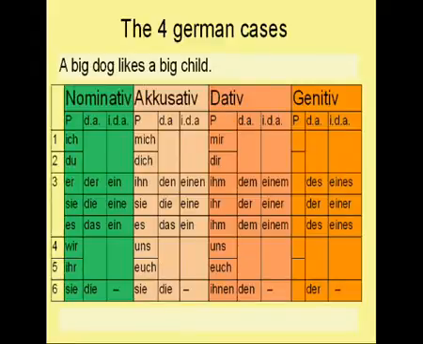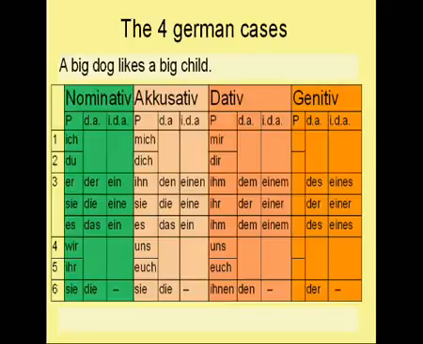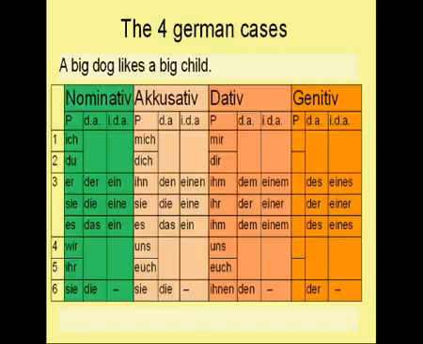Here you have the sentence, a big dog likes a big child. How would you translate it to German? First you have to start by looking for the subject of the sentence. Which one is the subject? A big dog is the subject, and so he's in the nominative case. Dog means Hund in German and is masculine. So the indefinite article for big dog has to be ein. The sentence therefore starts like this: Ein Großhund mag. And mag means likes in German.